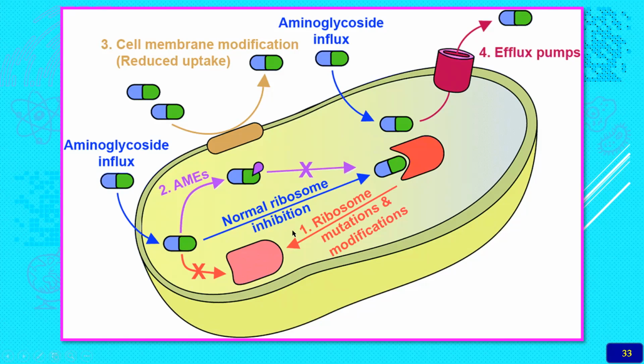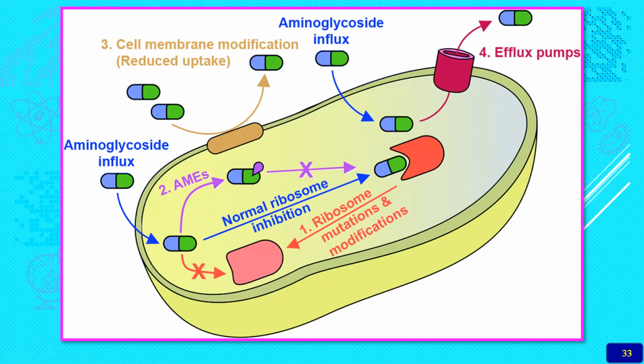So the normal ribosome inhibition will be there, and apart from this, there are efflux pumps which will put the antibacterial drug out of the cell. Or the cell membrane modification will be done. Suppose these are the porin channels. Here, the antibiotic drug needs to pass through this membrane, but there the structure will be totally changed. The porin size, structures, and the enzyme will be totally changed.